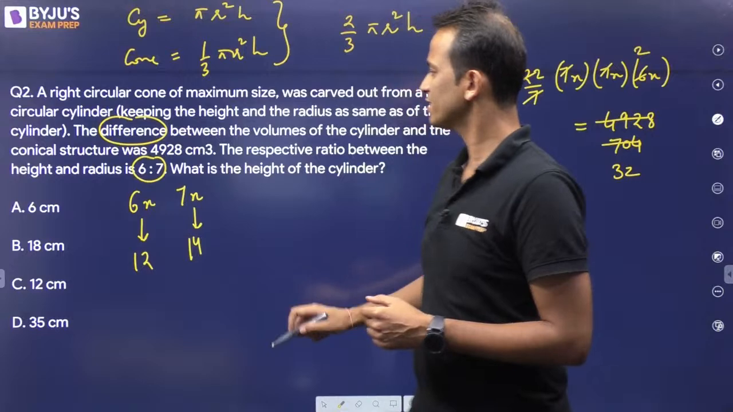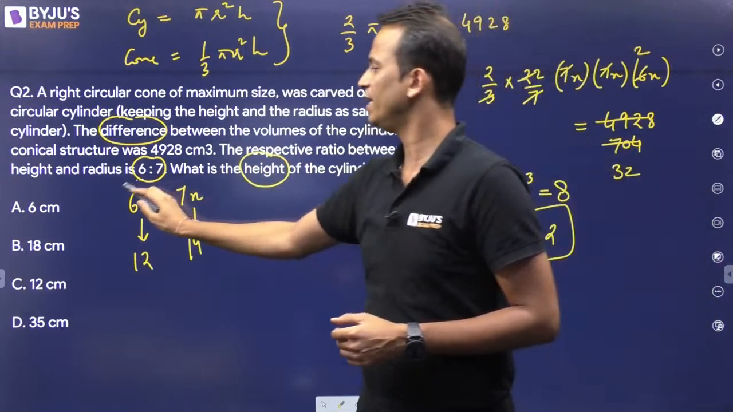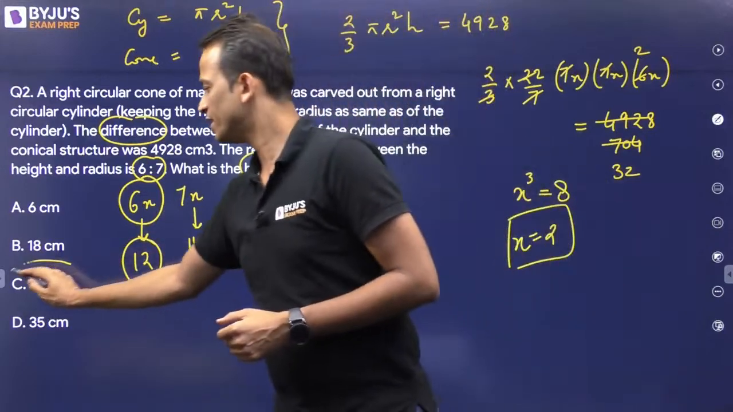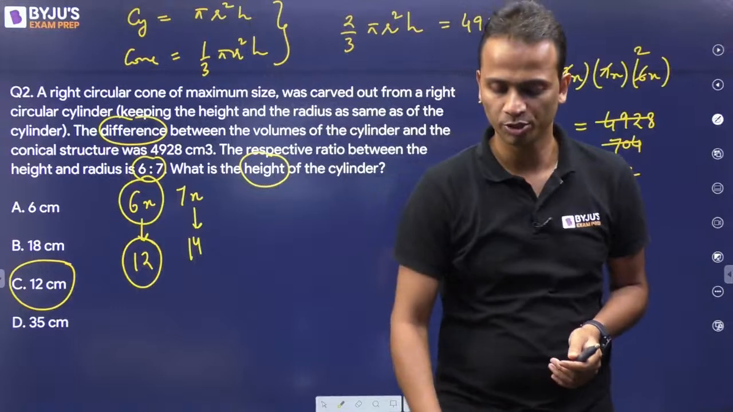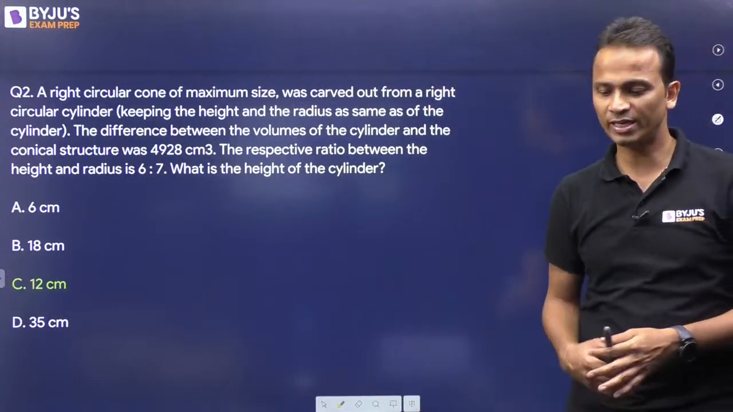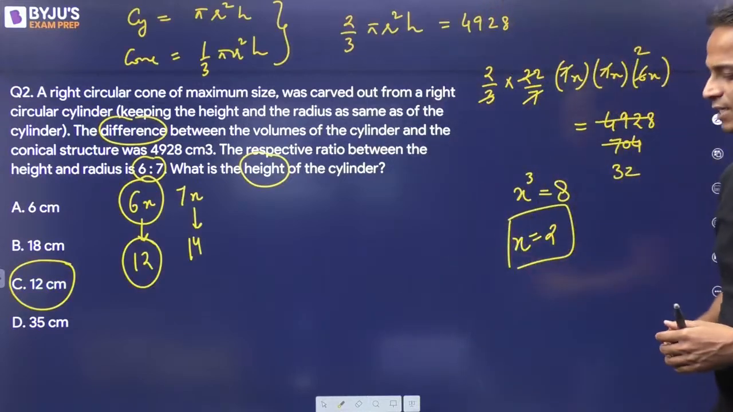Now what are they asking? What will be the height of this cylinder? The height is 6x, that is equal to 12. So the correct answer will be equal to option C. So option C in this case is the correct answer, right? I'll once again show you the calculations. I'll once again discuss this entire question.